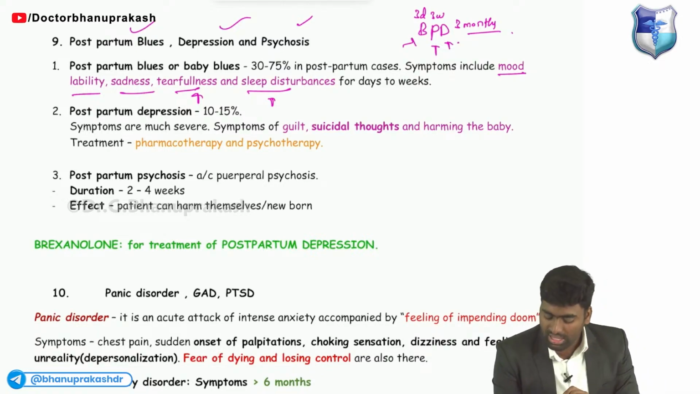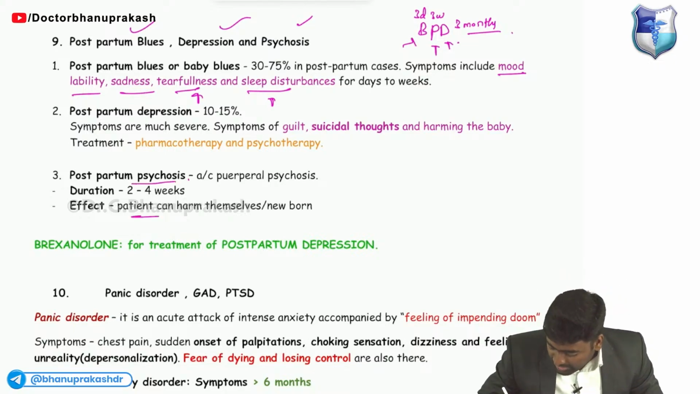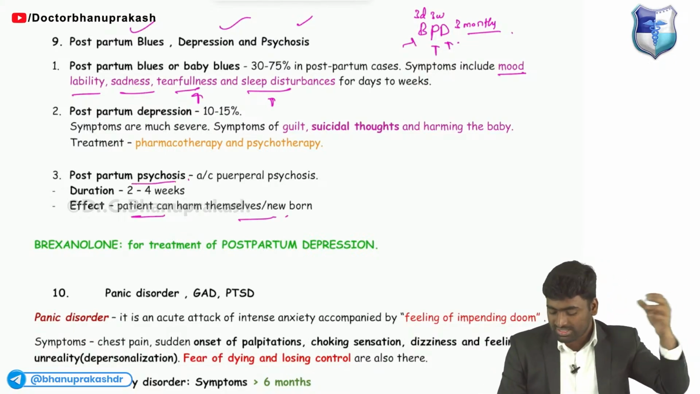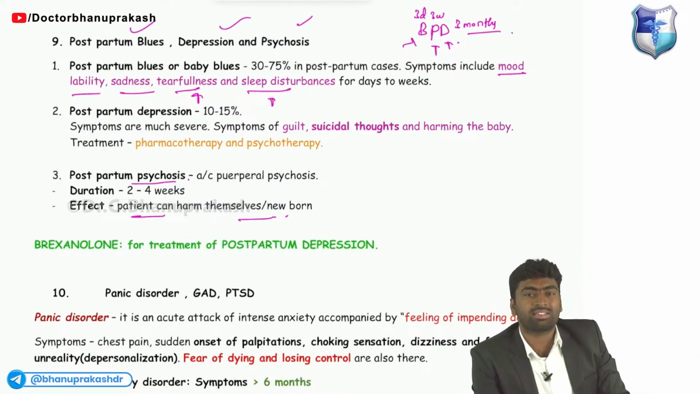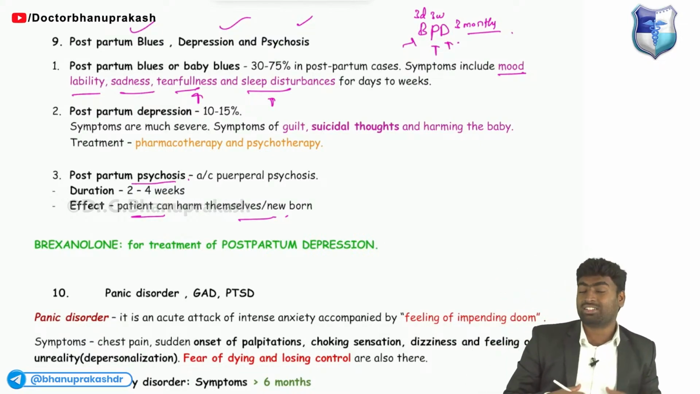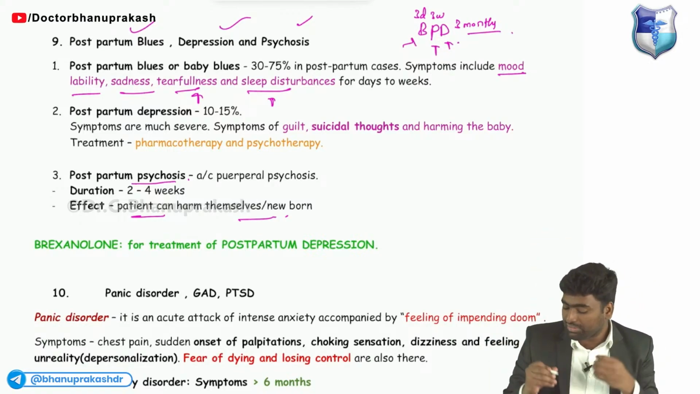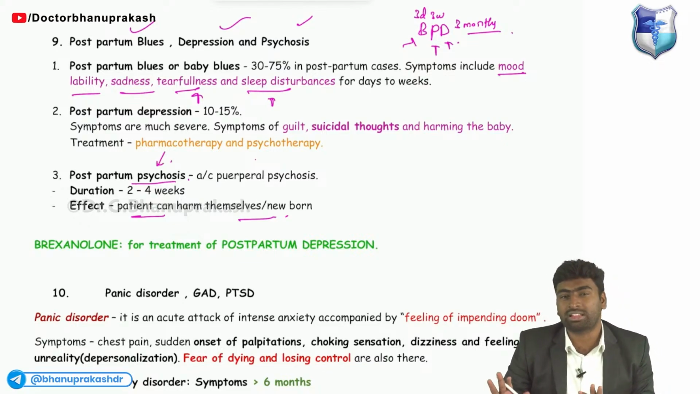This is the blues. Whereas in the case of postpartum psychosis, what will there be? There will be a tendency to harm the baby. There will be psychosis, and the psychosis means she wants to kill the baby because she thinks someone has stolen her baby, like a hallucination. She thinks someone has stolen her baby from the womb, like that. She will be having the hallucination. That is postpartum psychosis. It happens around 3 weeks.